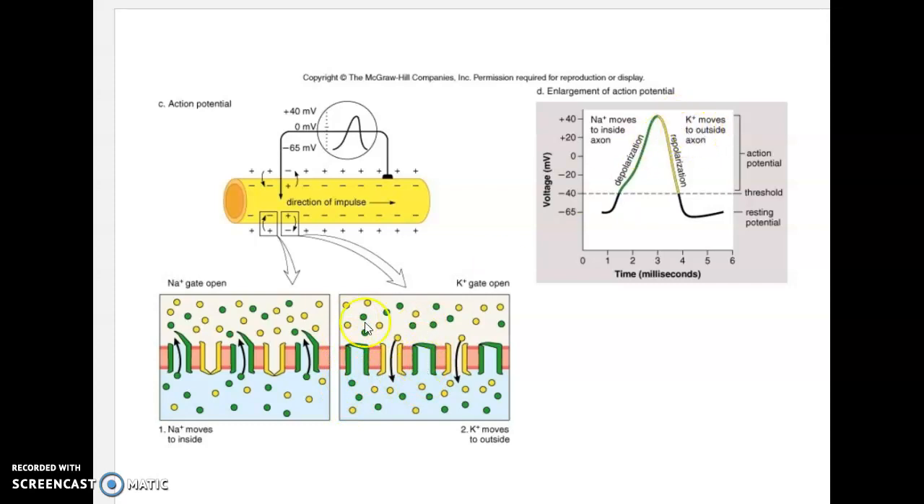But our potassium gates, which are closed here, at about that point open, and then potassium starts leaving the cell, and when potassium leaves the cell, we call that repolarization. So you can see in our graph, here's repolarization, potassium leaving, and again, that happens in an extremely short amount of time. If more potassium leaves to the point where our voltage drops below our resting potential, again, we call that hyperpolarization.